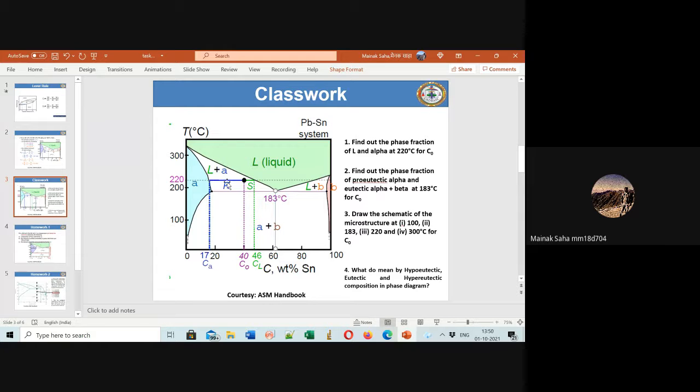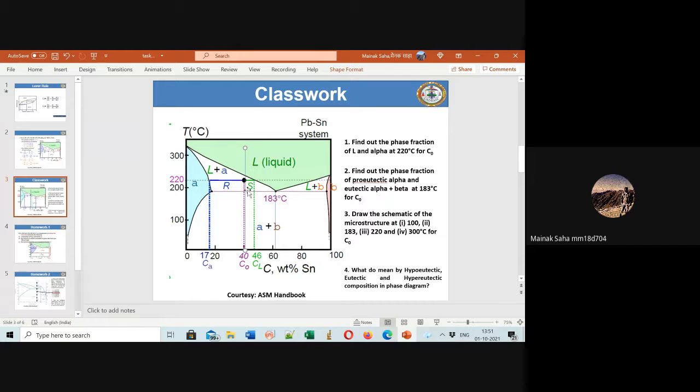So if you look only at this part of the phase diagram, just think logically, when you are cooling. Let me draw another line so that I can explain this better. Maybe around 40% only. This is the overall composition that I've drawn. Now, when you are cooling from the liquid, crossing the liquidus and reaching around 220, what is initially forming? From the liquid, what is forming at first? Alpha solid. Alpha.